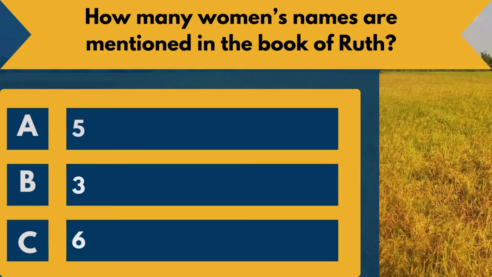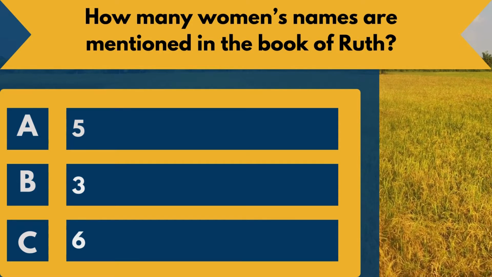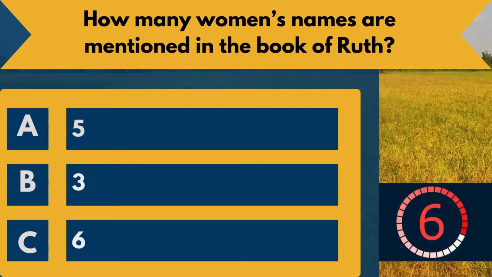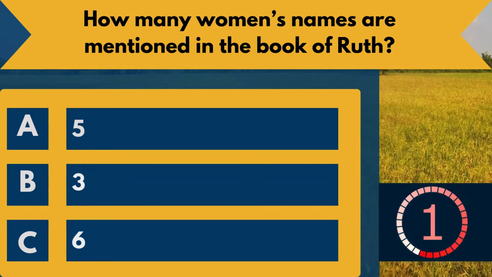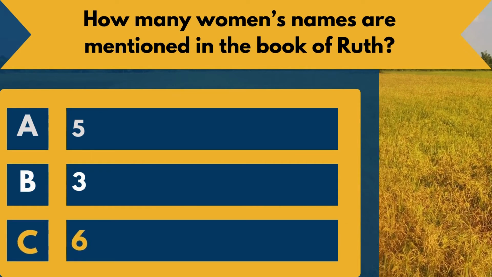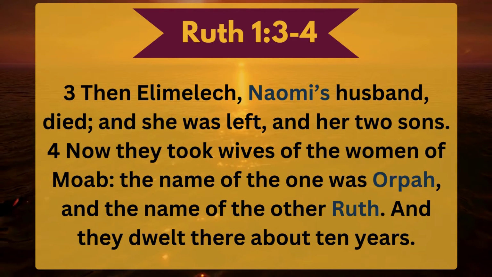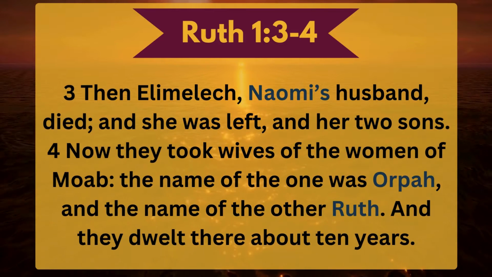Question 3. How many women's names are mentioned in the book of Ruth? A. 5, B. 3, C. 6. The correct answer is C. 6 women. Ruth chapter 1 verses 3 to 4. Then Elimelech, Naomi's husband, died, and she was left, and her 2 sons. Now they took wives of the women of Moab. The name of the one was Orpah, and the name of the other Ruth. And they dwelt there about 10 years.